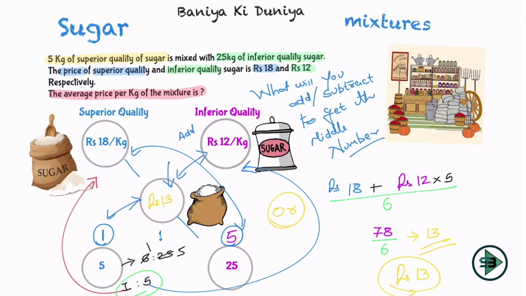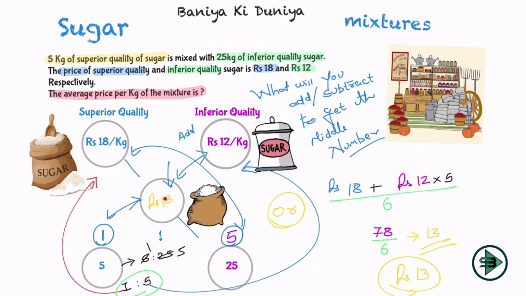The number in between, which is nothing but 13, has to be between 18 and 12, right? And we always do this X shape. So it has to be lesser than 18 and more than 12. What will I subtract from 18 to get this number? I'll subtract 5. This is what I always do. So 18 minus 5 is nothing but 13.